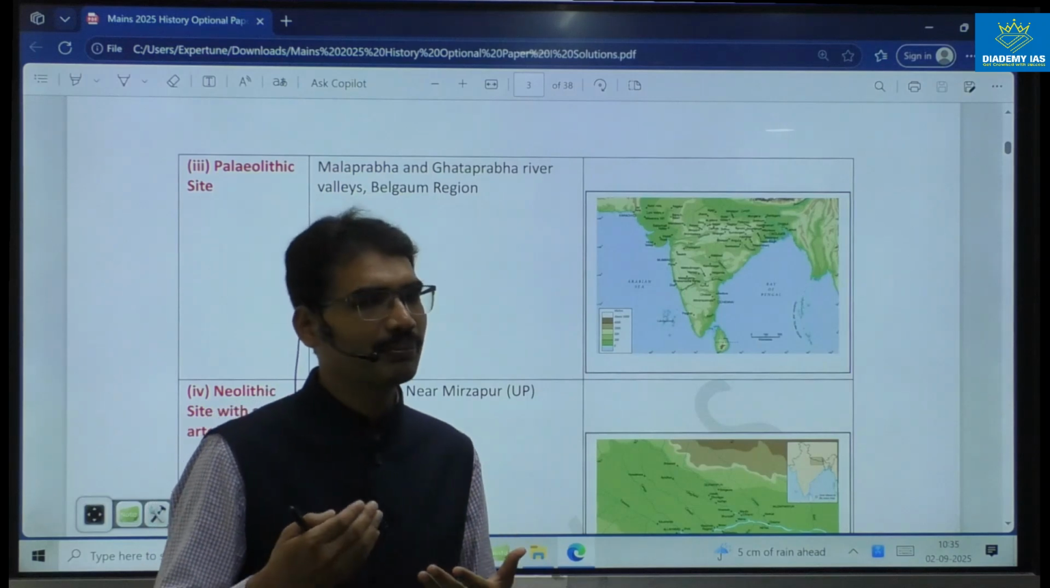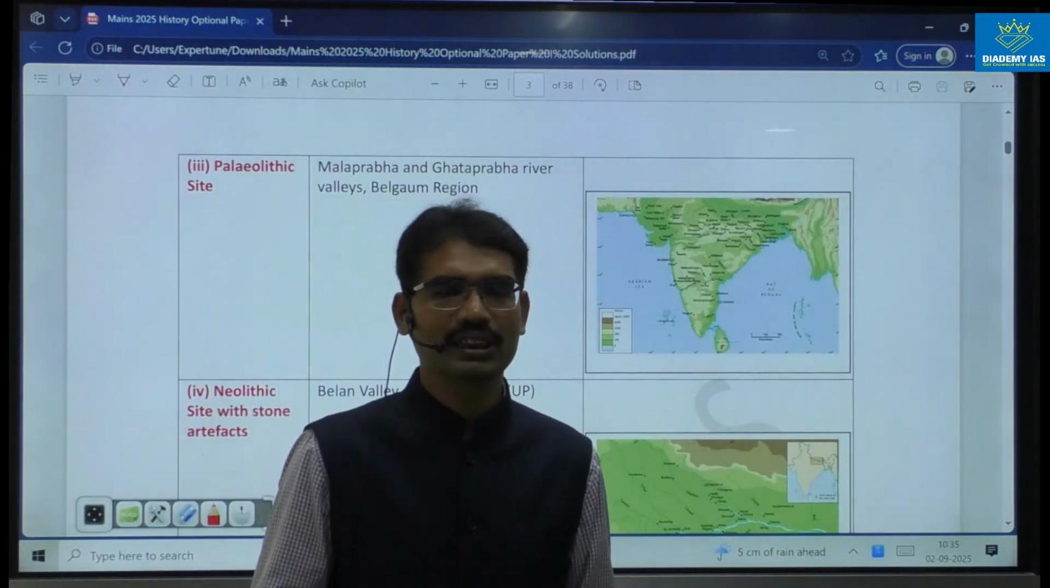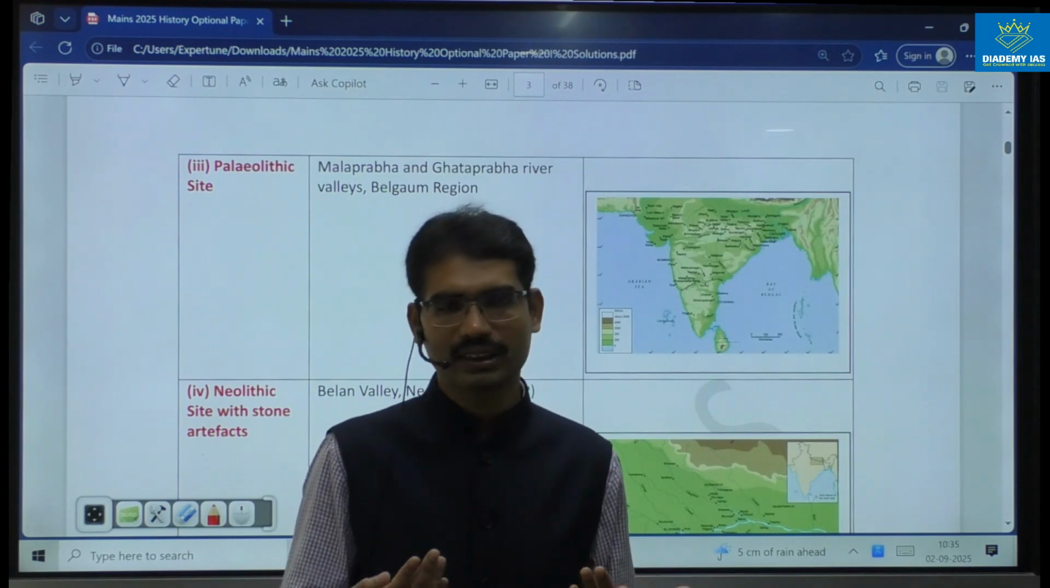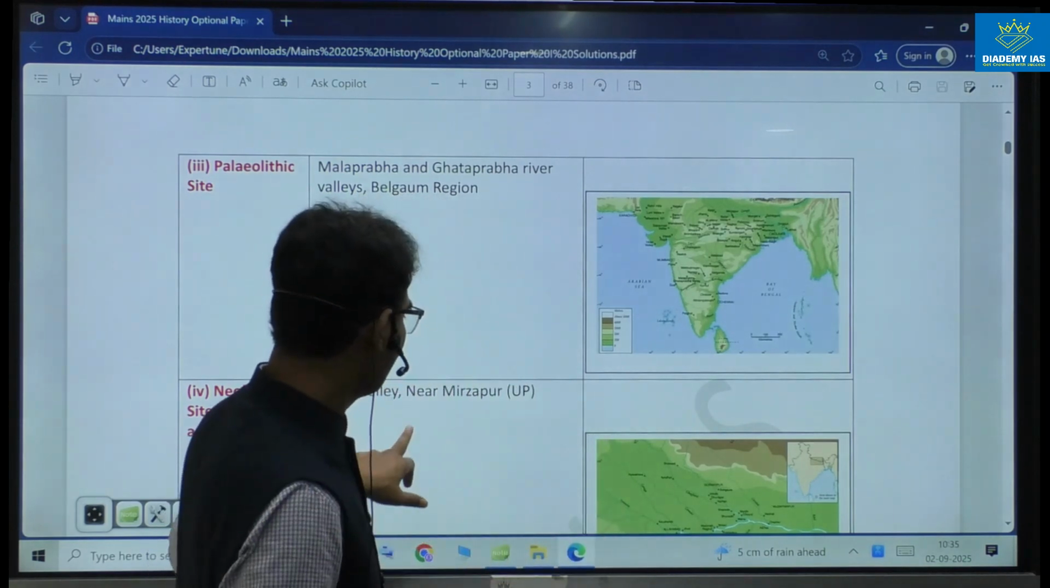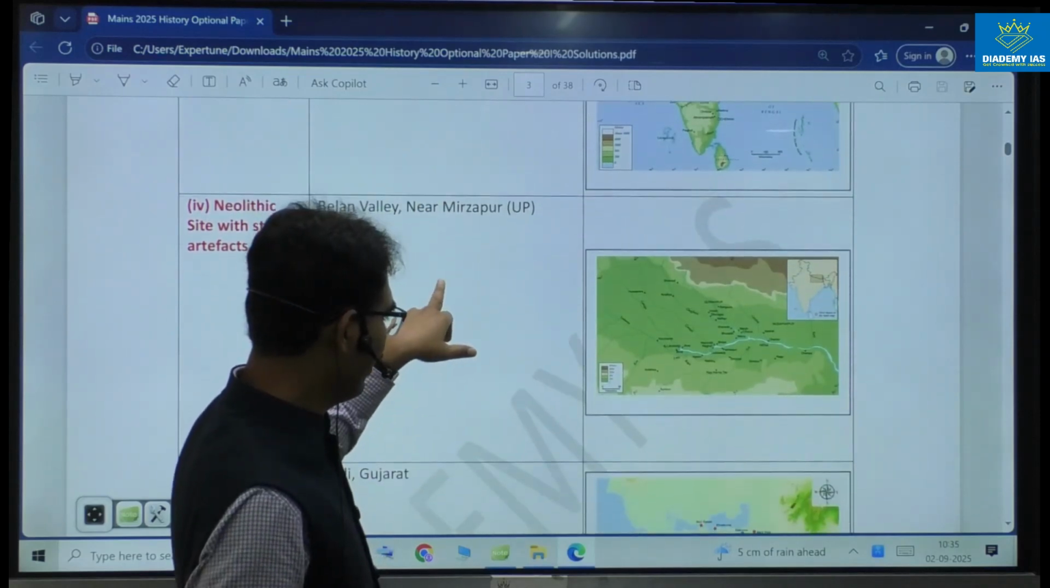But that valley contains many different sites. You can write one important site like Chopani Mando, very important site in that area, you can write. So, whatever site related to Belan Valley, it can be given.